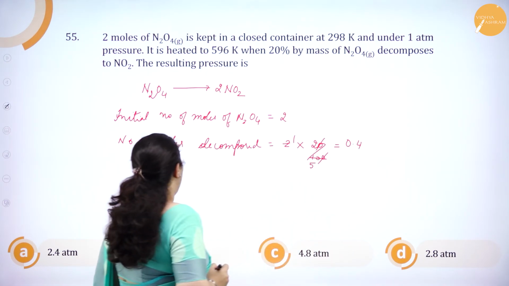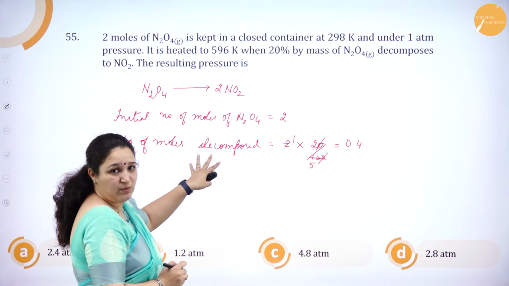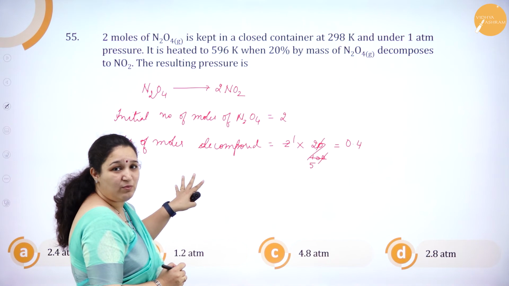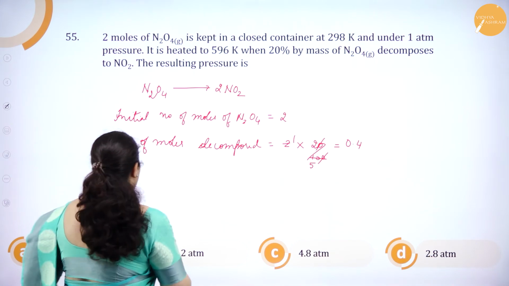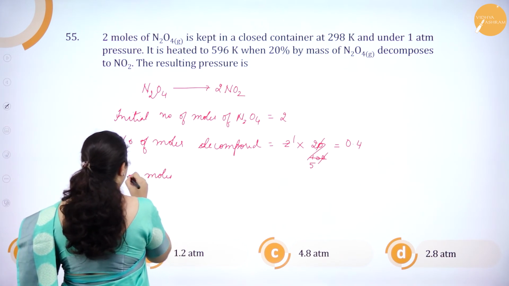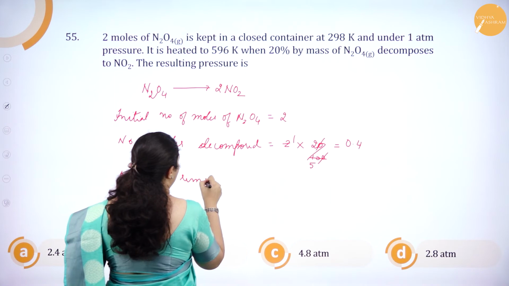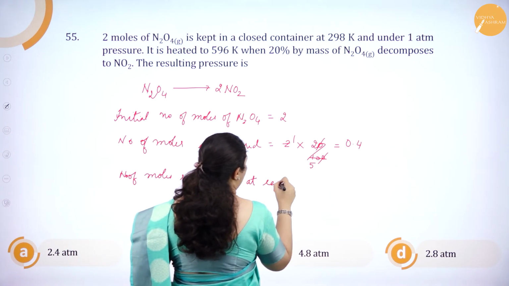So you have the initial number of moles, you have the number of moles which is decomposed. So what is the number of moles remaining at equilibrium?